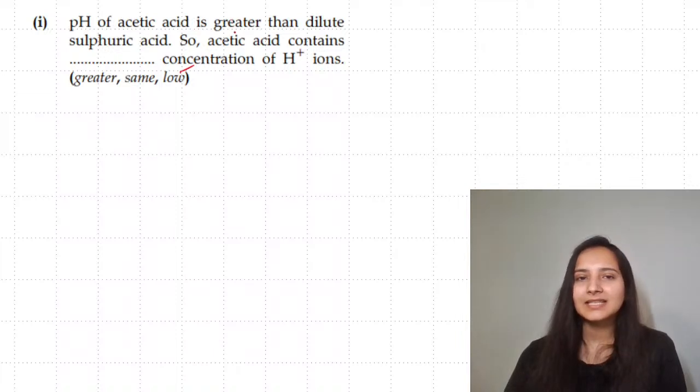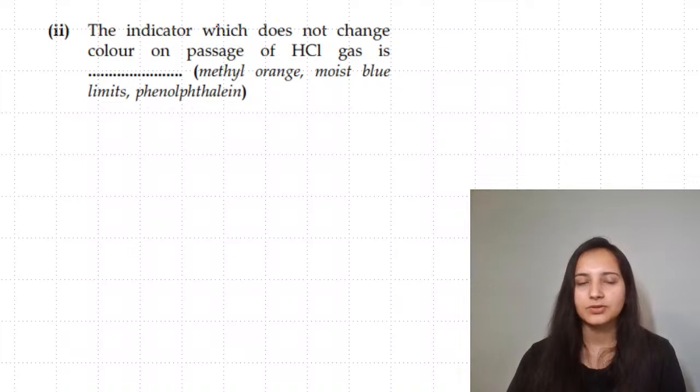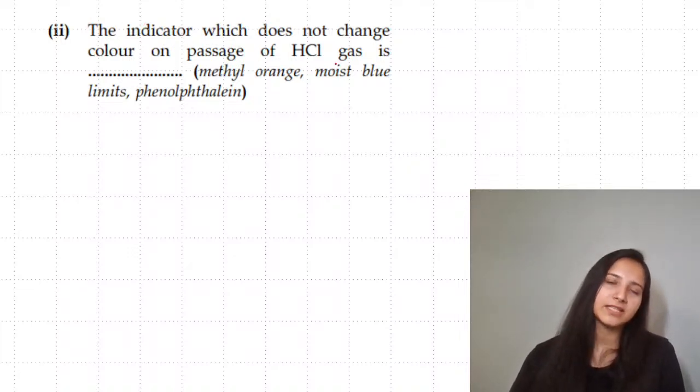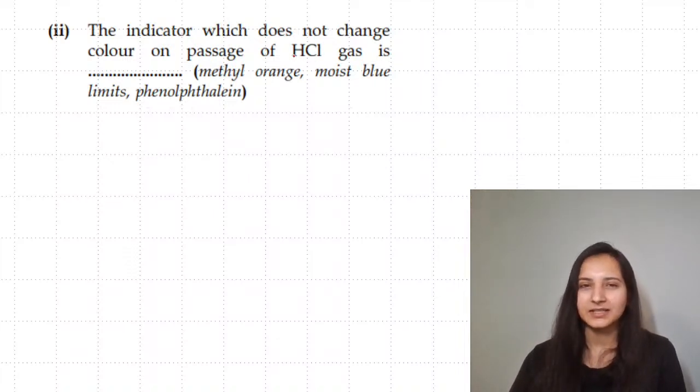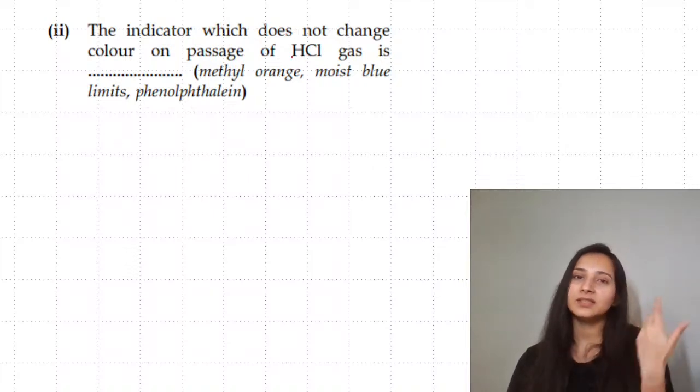So the pH of acetic acid is more, which means the hydrogen ion concentration is less. Lower the hydrogen ion, higher the pH. Always remember, the indicator which does not change color on passage of HCl gas. HCl gas is acidic. By the way, it is moist HCl gas. Had it been dry, then nothing would have changed.